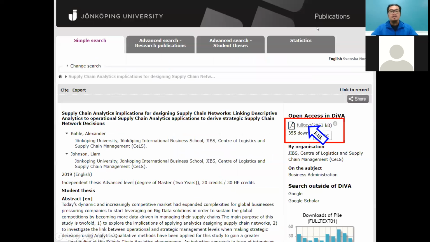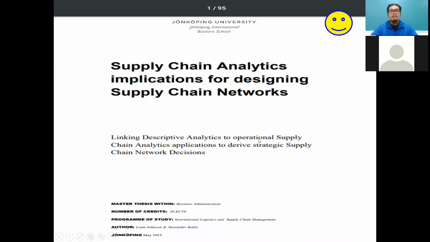I just click, and then we go to the abstract information. In the above right corner, please click the full text. Then you can get the full text from Jönköping University, a very interesting topic. The number of pages is only 95, but I think this is a master thesis. But you see, I think that it's quite positive.